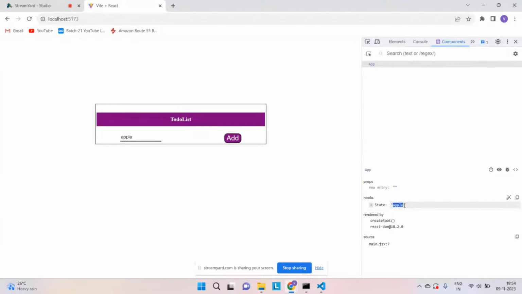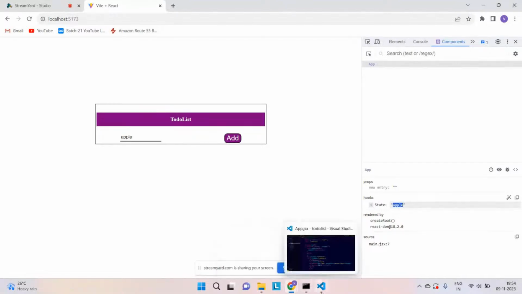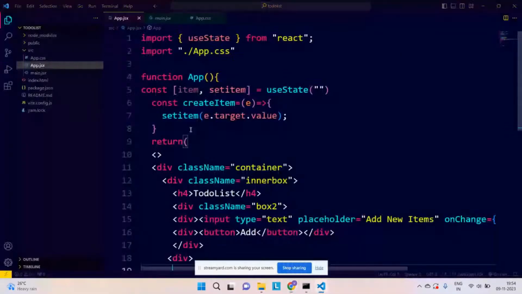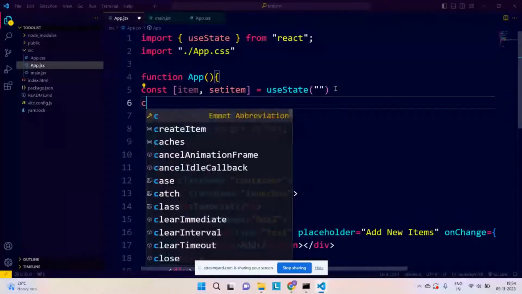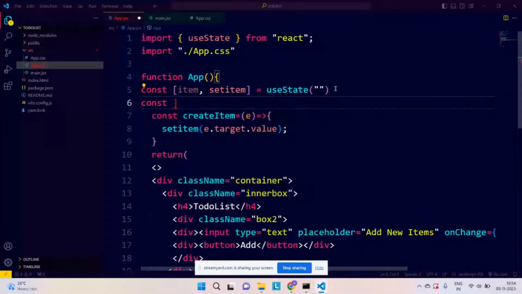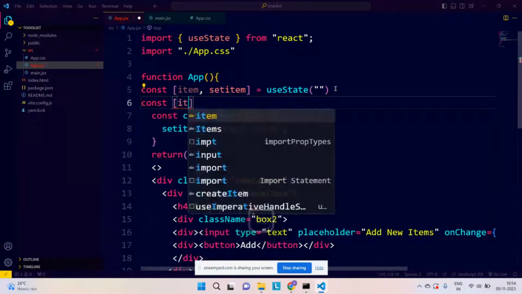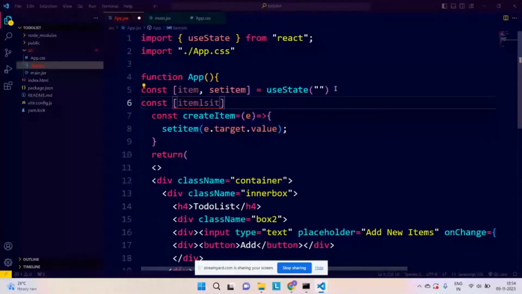I don't want that. I want to store it in an array. For that, what can we do? I will go over here and create one empty array. I can give it any name, let's say itemList, and we'll be writing some function for it.